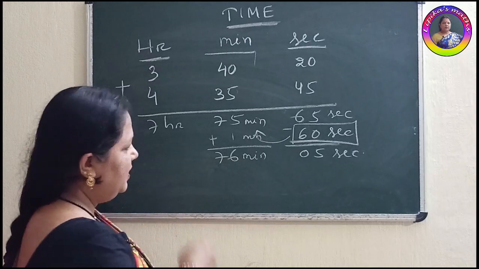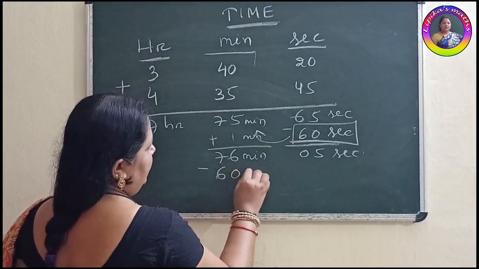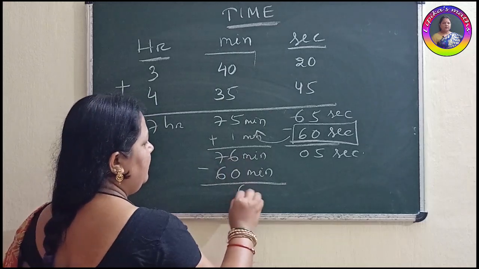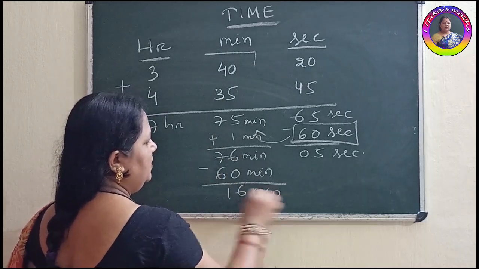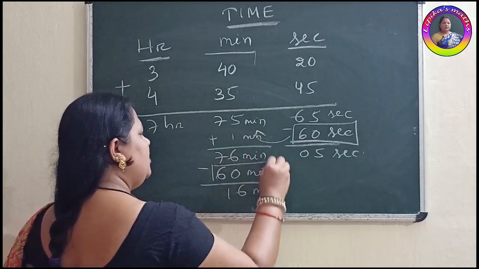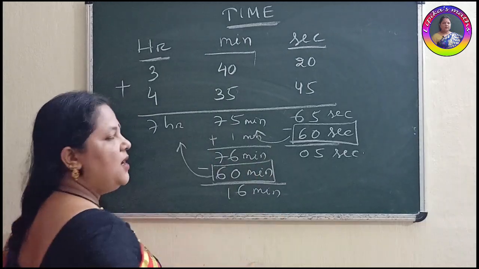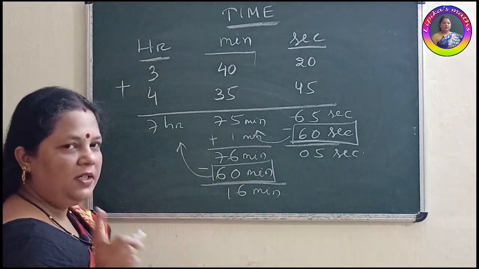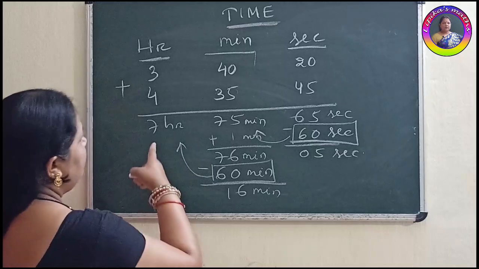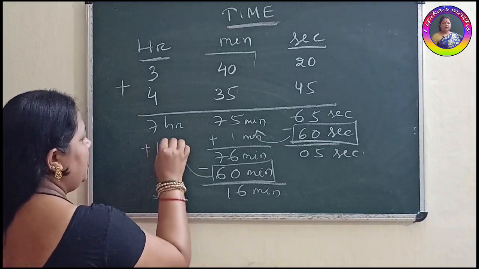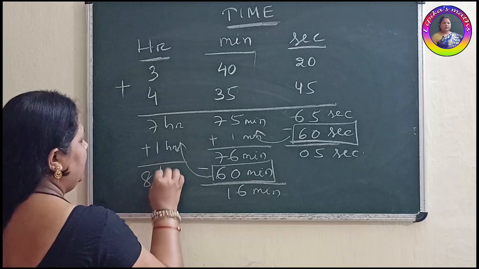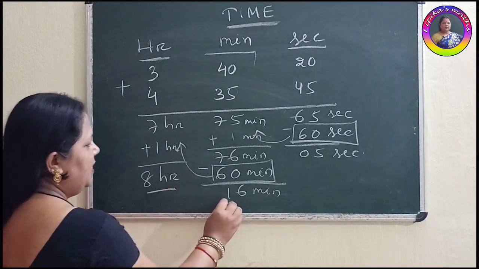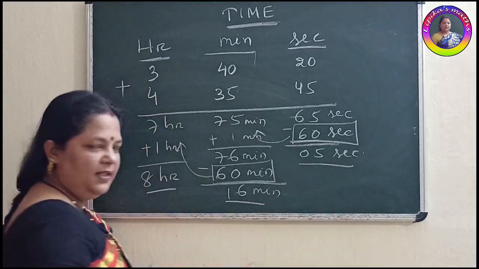Then what to do? Again you need to subtract 60 minutes from this. Then how much left? 16 minutes only. Clear? Then this thing also will be carried to hour part. 60 minutes when it will come to our place, it will be converted into 1 hour. So previously it was 7 hours plus 1 hour added. How much will you find? 8 hours. Now the final answer is 8 hours 16 minutes 5 seconds.